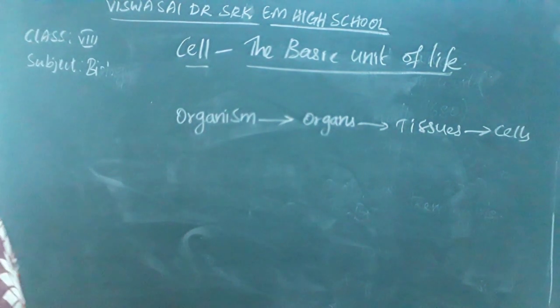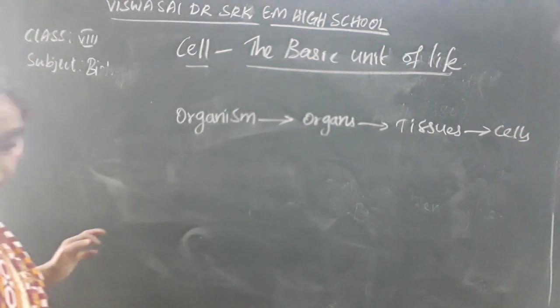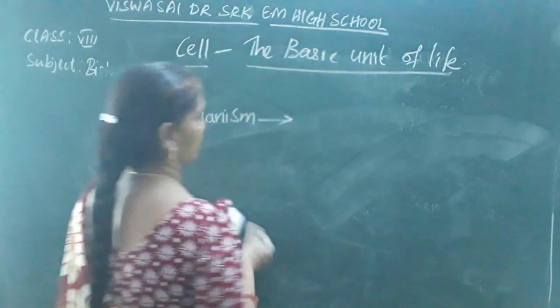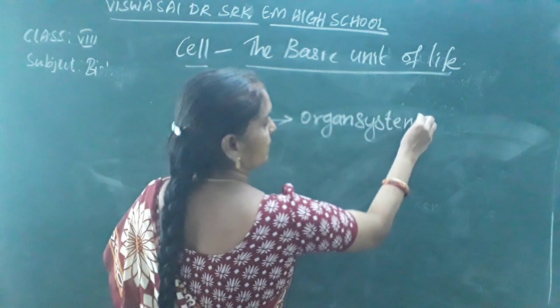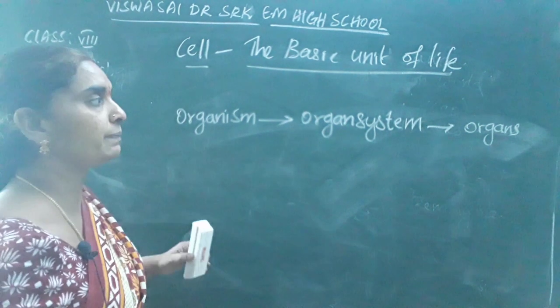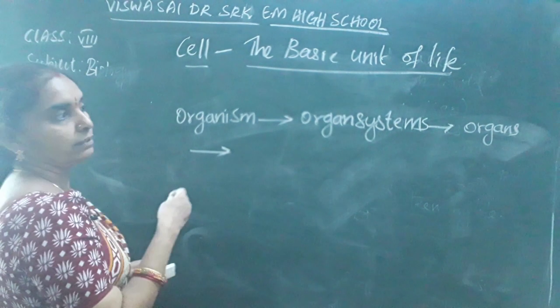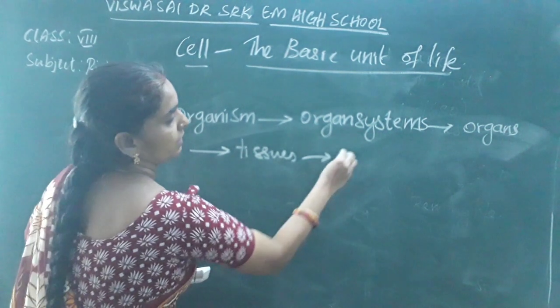Okay, children? So this is about how the simple organism is put forth. So in fact, every organism contains organ systems first. So what are the organ systems? You know very well: circulatory system, excretory system, respiratory system, reproductive system, everything. Organ systems are made of organs, and organs are made of tissues, and tissues are made of cells.